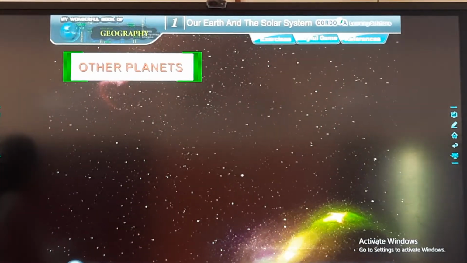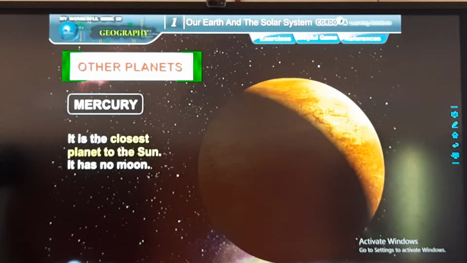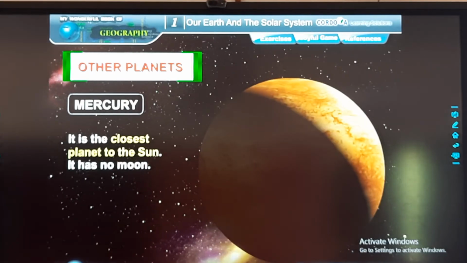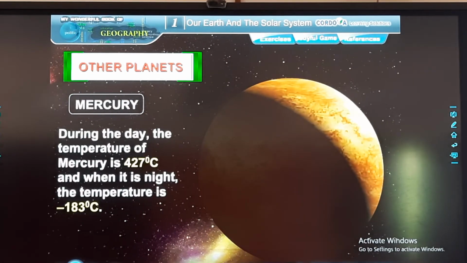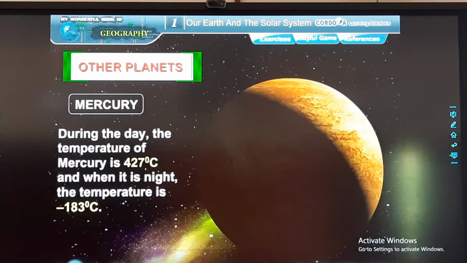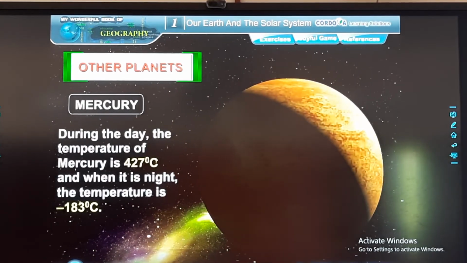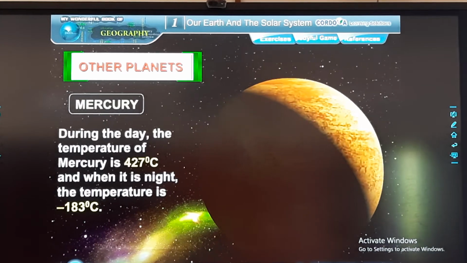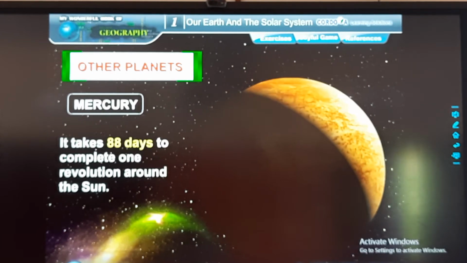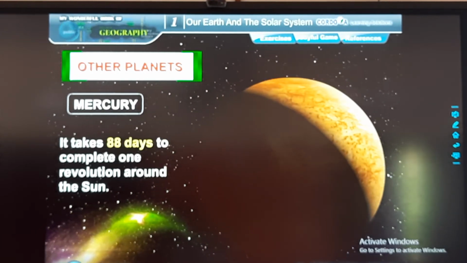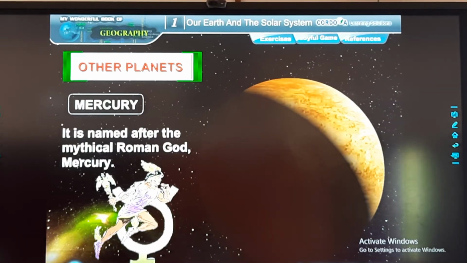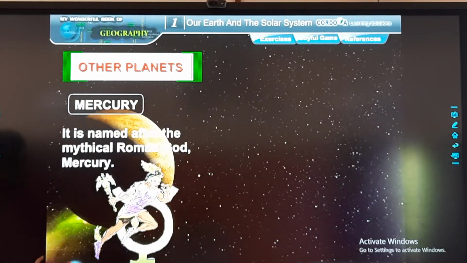Other planets. Mercury. It is the closest planet to the sun. It has no moon. During the day, the temperature of Mercury is 427 degrees Celsius. And when it is night, the temperature is minus 183 degrees Celsius. It takes 88 days to complete one revolution around the sun. It is named after the mythical Roman god Mercury.